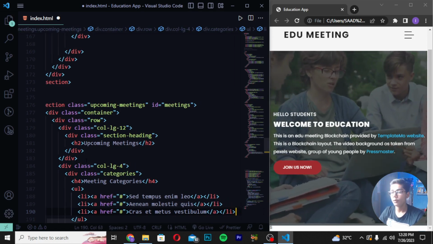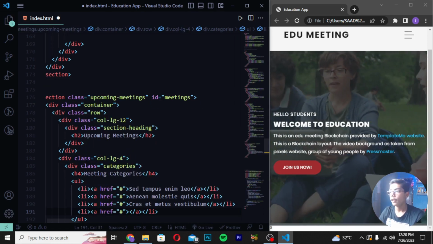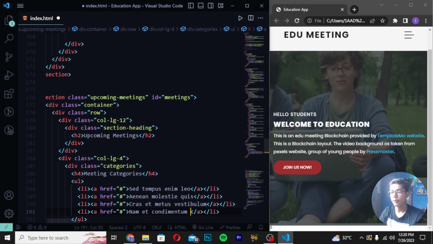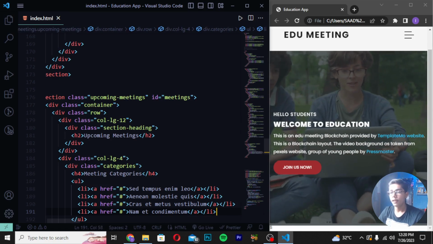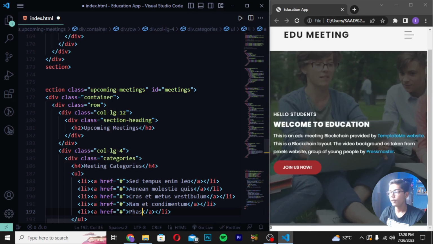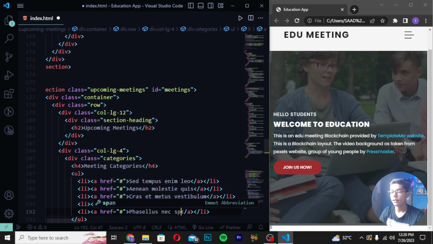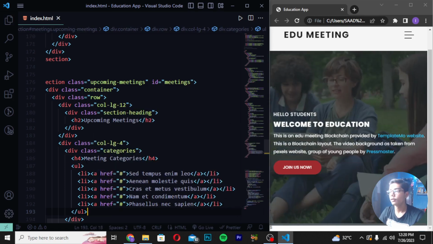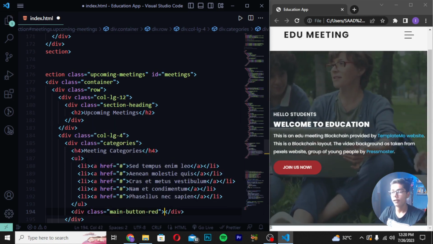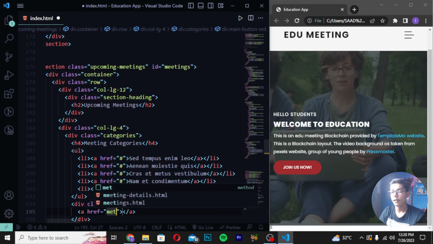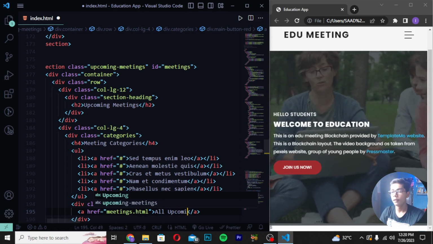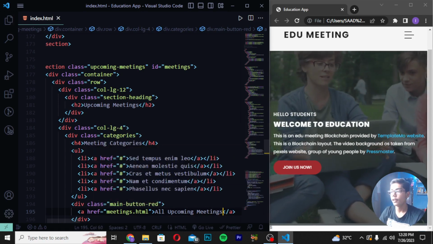Then you have to move down, create LI tag and then I will be writing name head only, name like this, save it. Then again move down LI tag in which I will be writing SNS next here. Then create div class and here I will be writing main button red. Then write a tag and write meetings. Then write all upcoming meetings like this. Save it here.